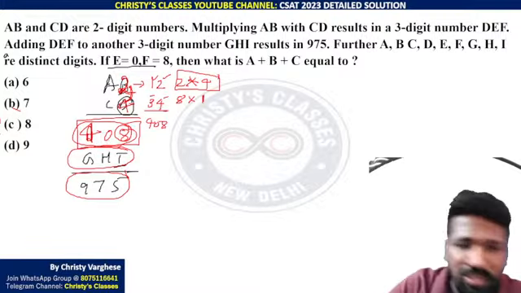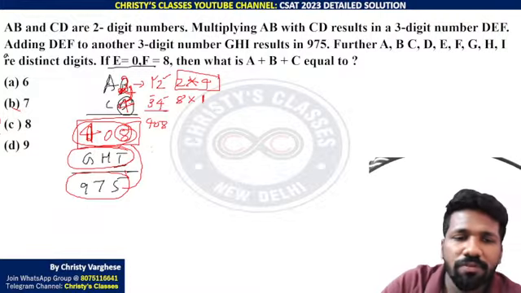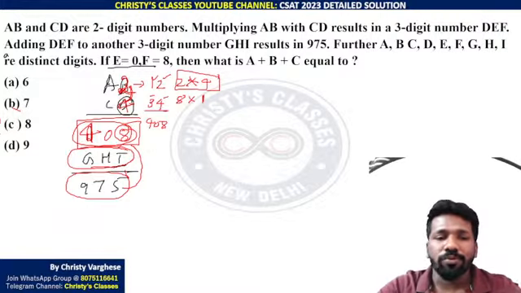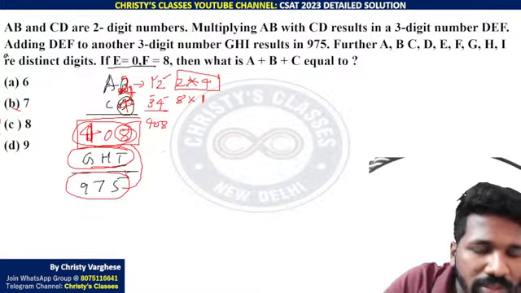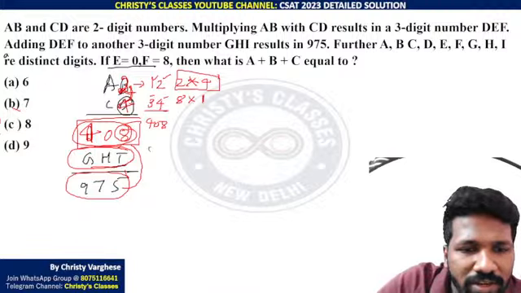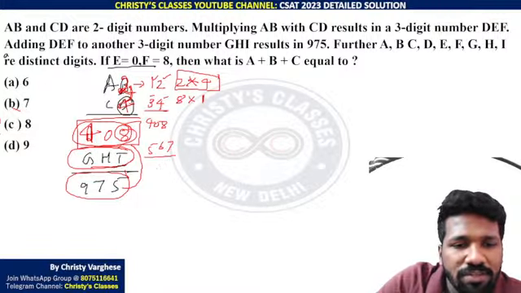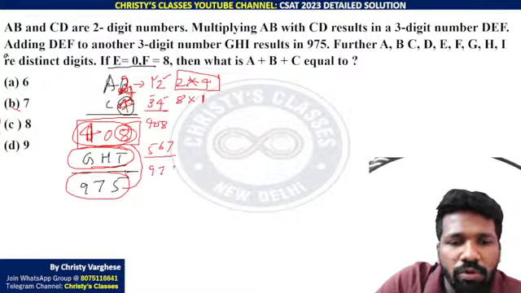Addition and subtraction. Subtraction is negative addition. Right? 975 minus 408, if you subtract you will get the GHI value. What will you be getting? That will be 567. And now look at this.